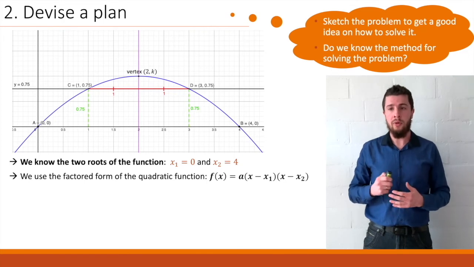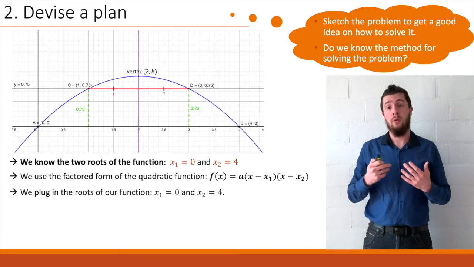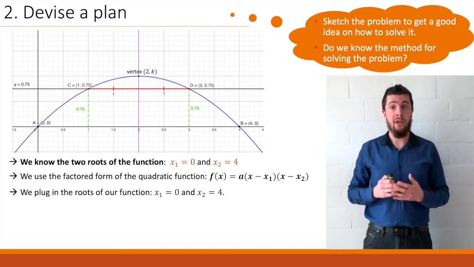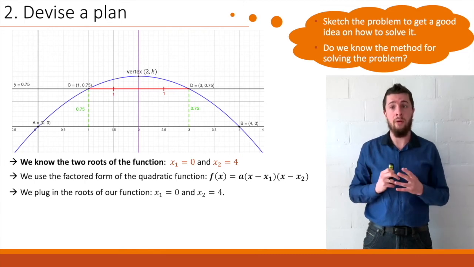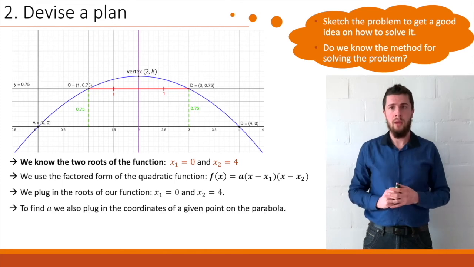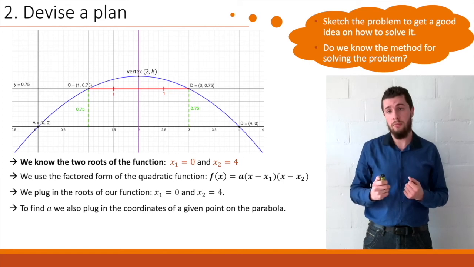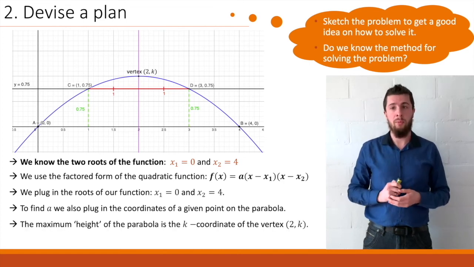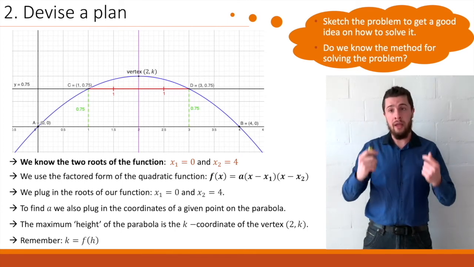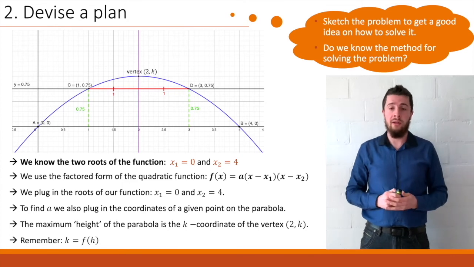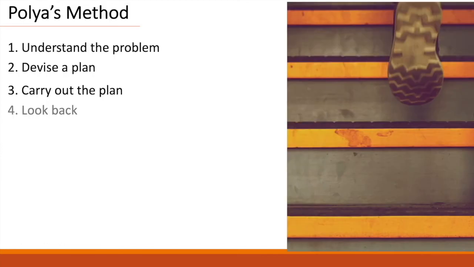What we will do is plug those roots into this function, and we still have this leading coefficient a that's left, and we can calculate it by plugging in the coordinates of one of the points that is on our parabola, either C or D. But that's not the end yet, because we still need to find the value of k, of our vertex. So we'll be doing that by, remember, k equals f of h. If you don't remember, you better refresh that a little. So this plan seems quite solid. Let's move on by carrying it out.